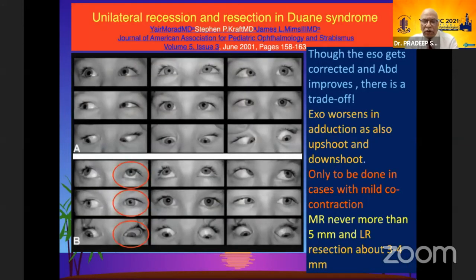People have talked about doing an LR resection, which is traditionally contraindicated. Ipsilateral LR should not be resected. This is what the classical books talk about. But a group of Stephen Kraft has said that you may do a LR resection of small amounts, but I would say one should better avoid that.